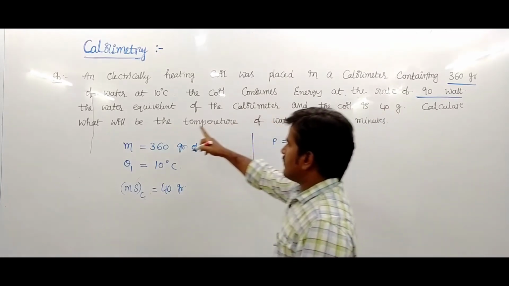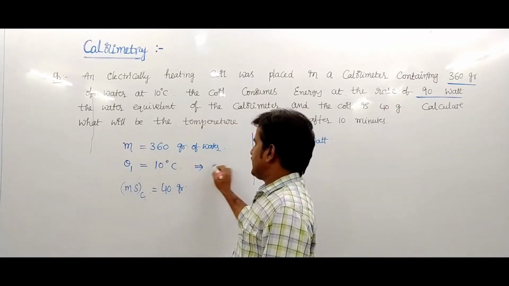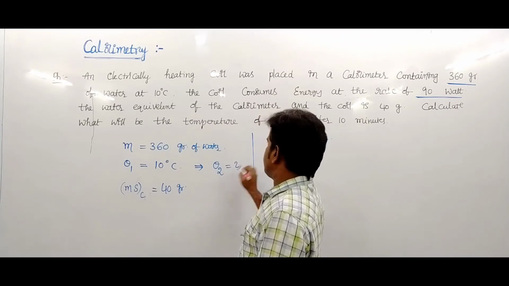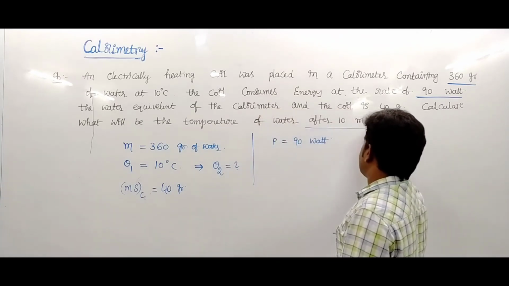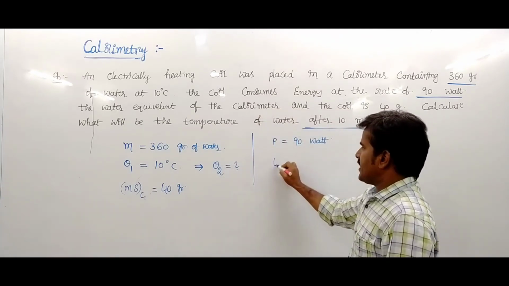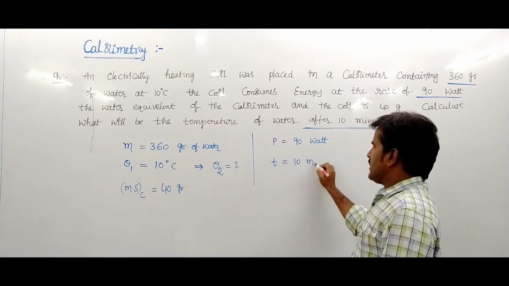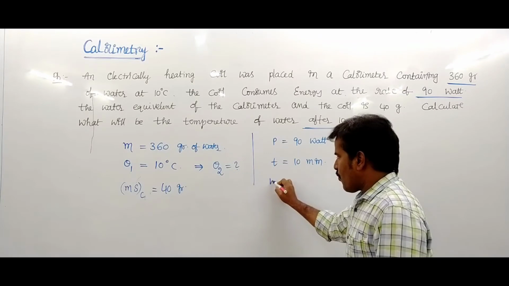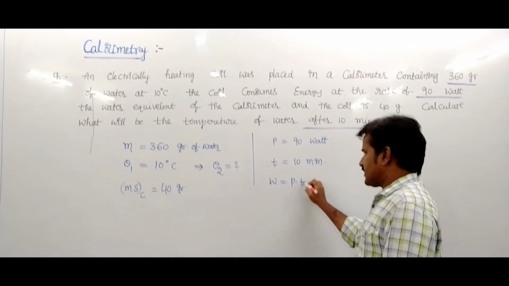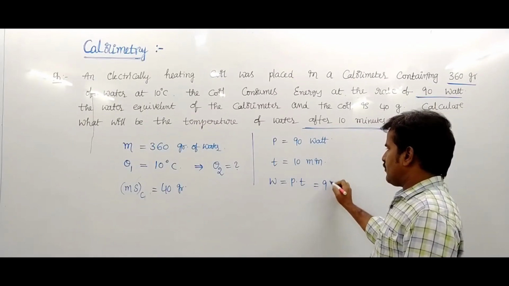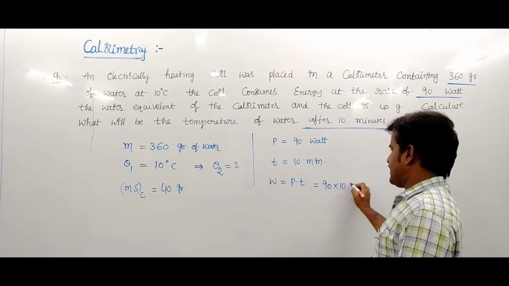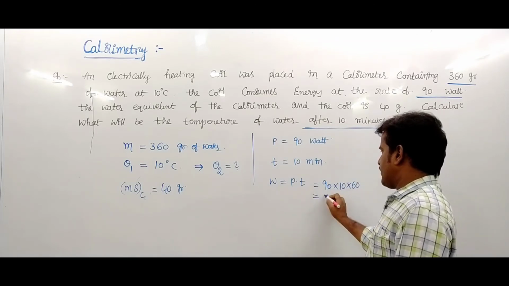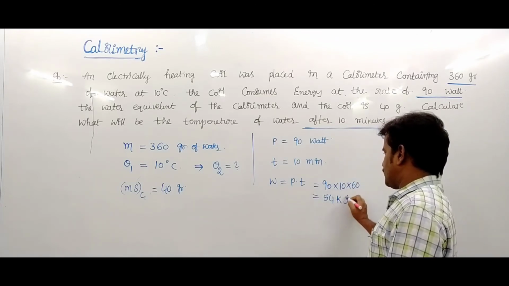Calculate the rise in temperature, theta 2, after 10 minutes. So time is 10 minutes. The total work equals power into time. Its value is 90 into 10 into 60, which is 54 kilojoule.